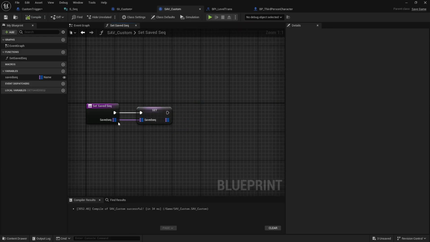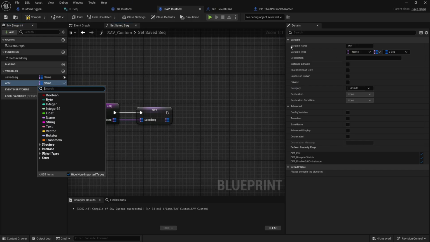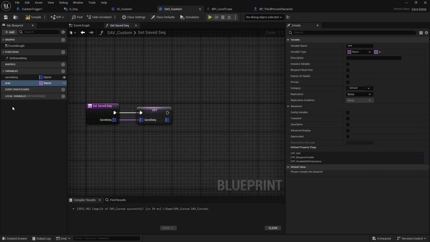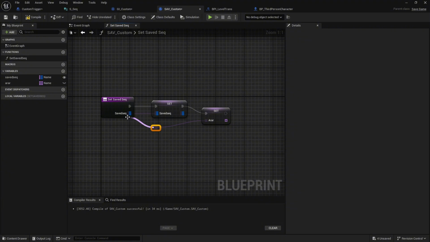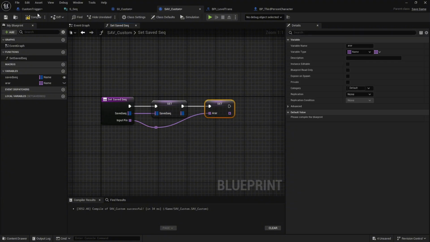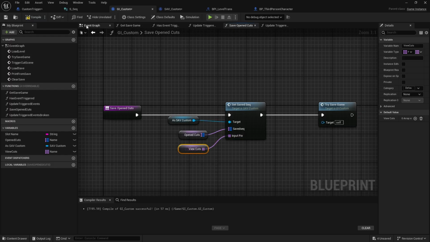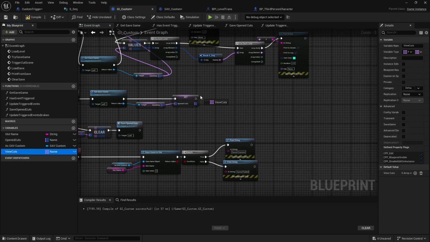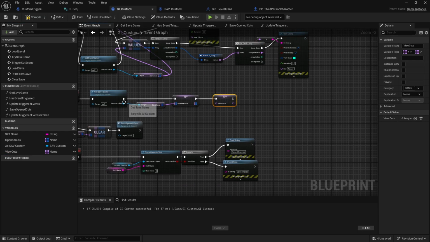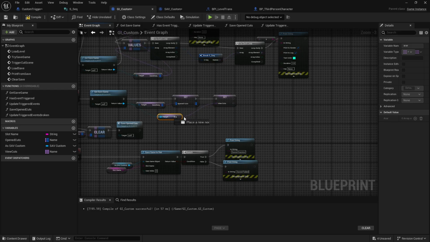Instead of setting the save sequences, we'll also add another value here. I'm just going to call this something RR, whatever, array, whatever happens to slide off of my fingers. And I'm just going to go ahead and set that here as well, so I don't have to make another function. But basically that's it, right? We're just going to be getting this array out of the game instance and setting it to this view cuts. And then when I load the game, just to test this out, I'll just have to set my view cuts to this. I probably should have named that better. My RR. And that's all I have to do, right?